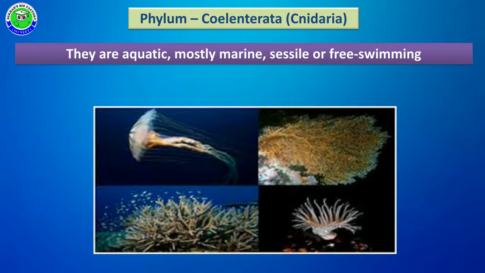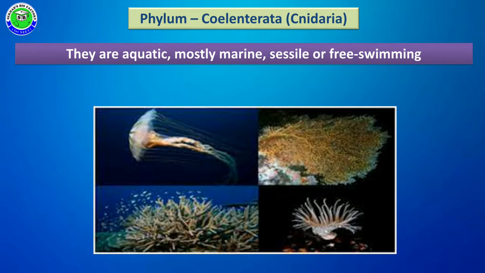In the general characters of coelenterates, these are the primitive members evolved after Porifera. All members are aquatic in nature, growing in water, but the majority of coelenterates are present in marine water and have either a sessile form or a free swimming form.